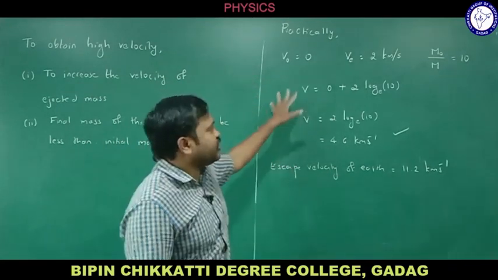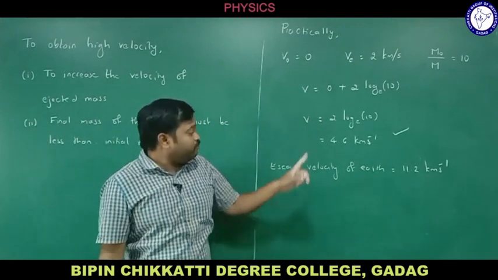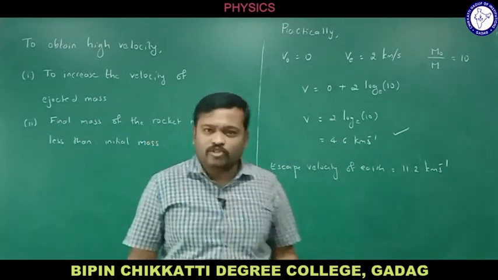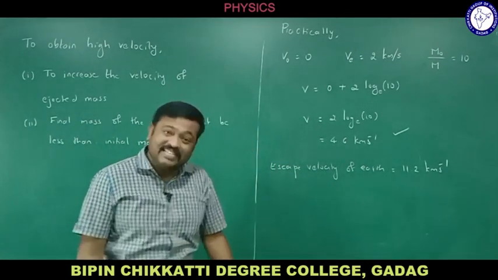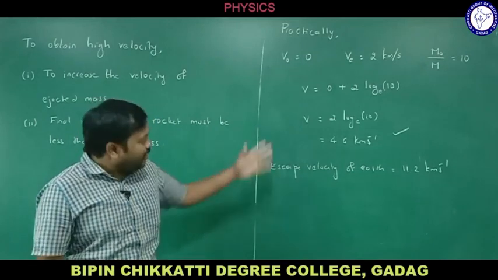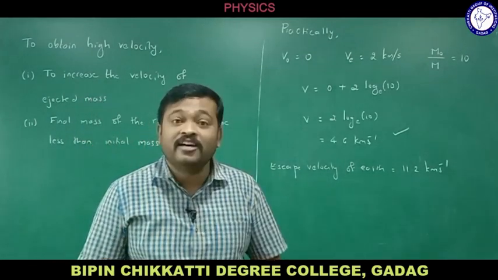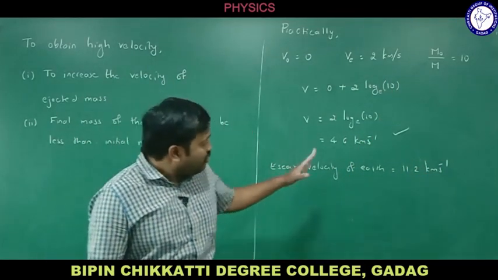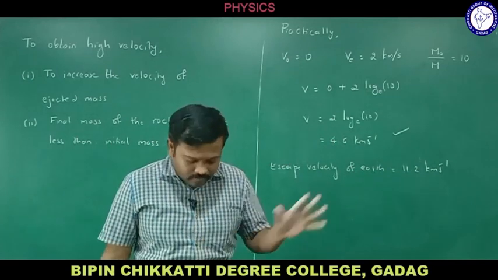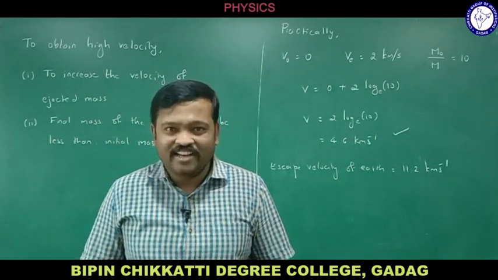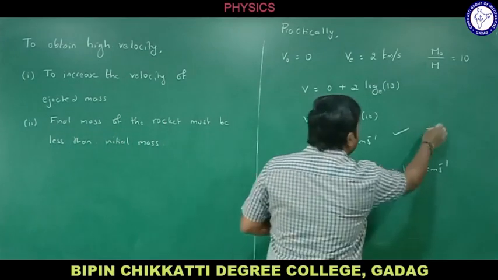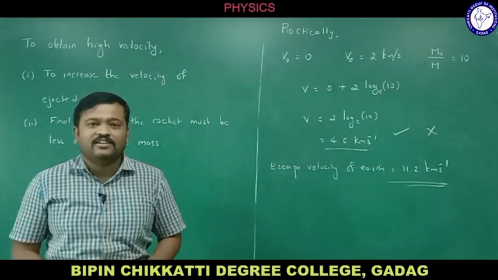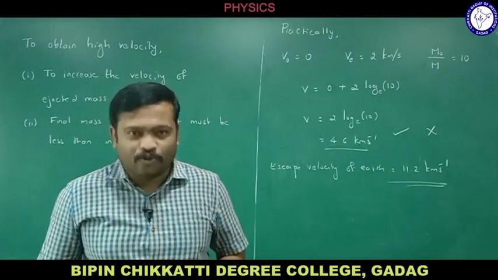The problem with single stage rocket is it cannot move greater than the escape velocity and the orbital velocity, right? The velocity of the single stage rocket is less than the escape velocity, right? To increase the velocity, we are moving with multiple stage rockets, right? So this is the reason why we are not choosing single stage rockets, right? So single stage rockets do not work because the speed is less than the escape velocity. That is the reason why we go with the multiple stage rockets, right?